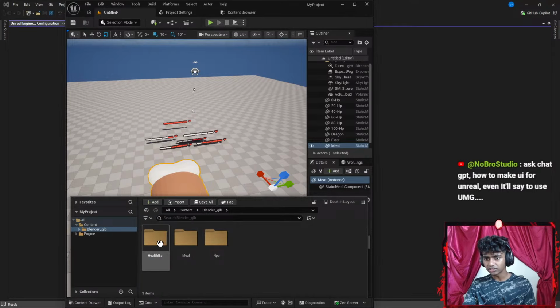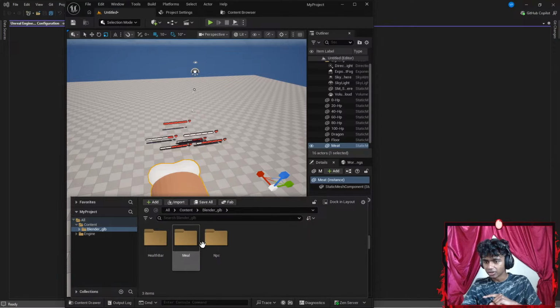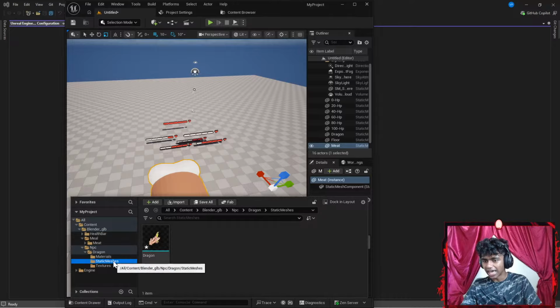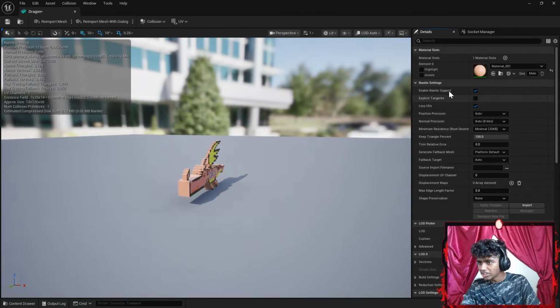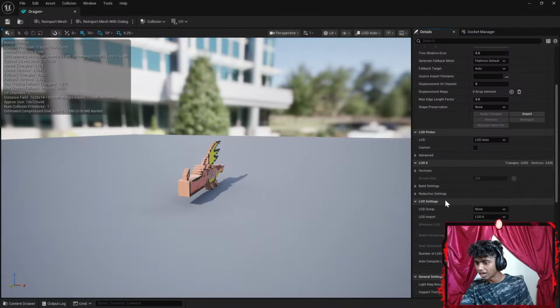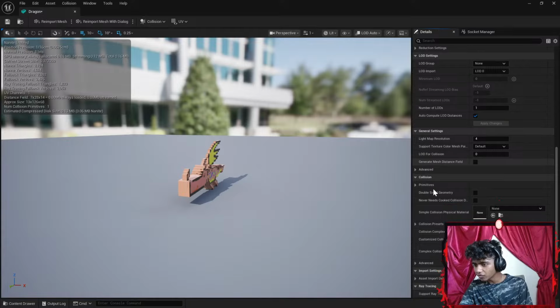Okay, wait, can I go to details for this? Let's go to my content under my Blender files. Maybe I double click this and then I go to something like NPCs. Okay, double click static mesh. So does something happen if I double click static mesh? Okay, do I see uniform scale here? So uniform scale. Is there a way to decrease the size using R but manually type stuff?